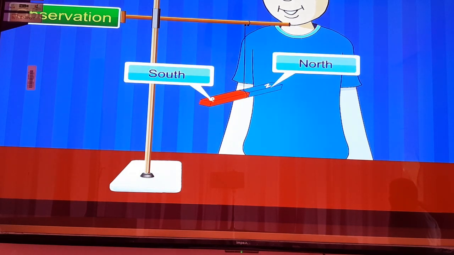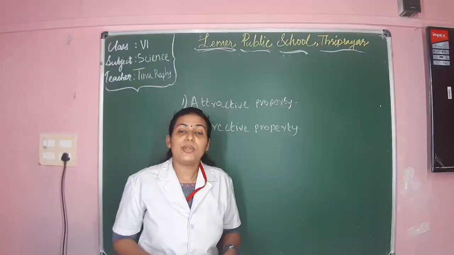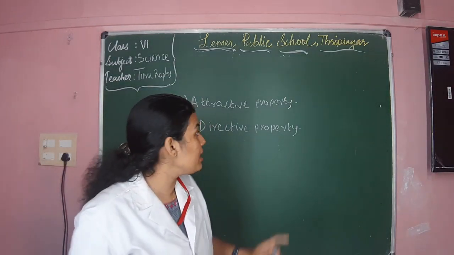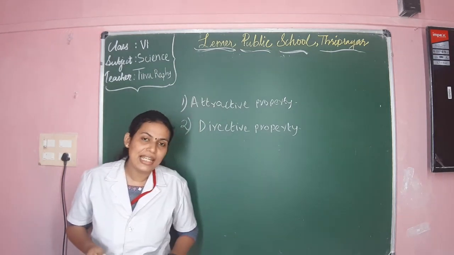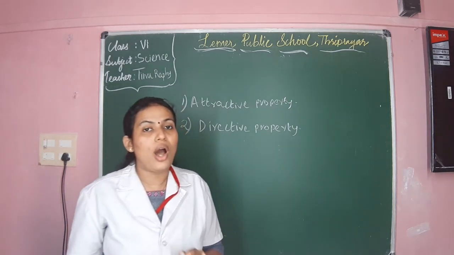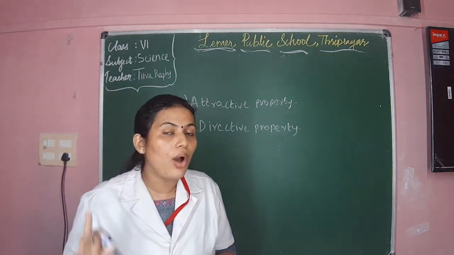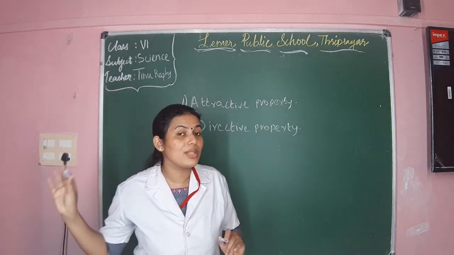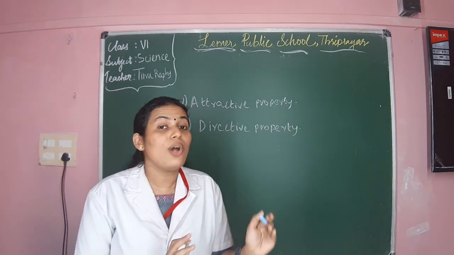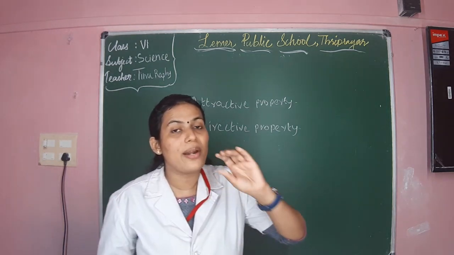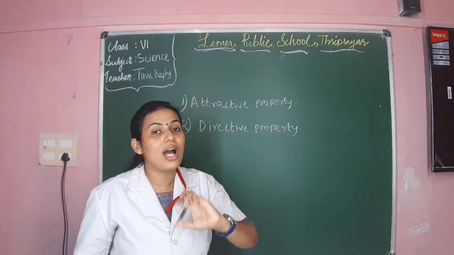Usually, the north N and south S poles are marked on the magnet. So dear children, by this activity, I hope you understood about the directive property of magnet. That is, the north pole of the magnet always faces the north and the south pole always faces the south. So it has a north-south direction. The magnet, whenever it is suspended in air, gives a north-south direction.